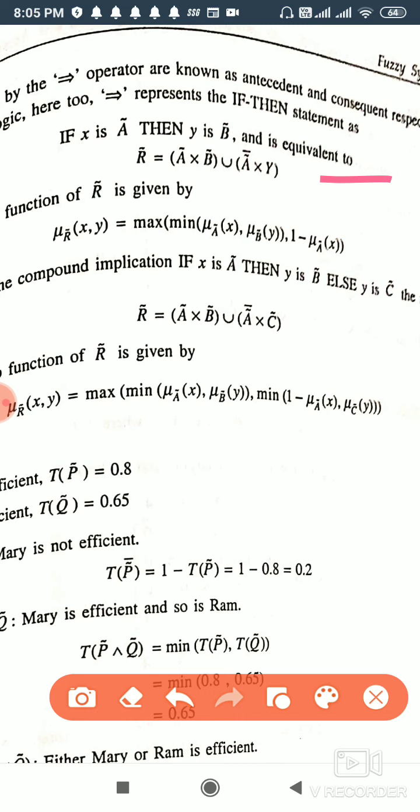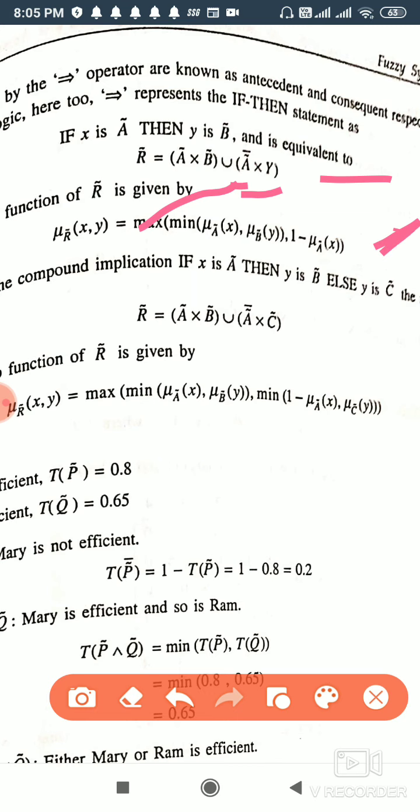And for not A cross Y, because Y is the whole set, we will take only not of the membership function of A. Now this union sign can be replaced by the maximum value. So the whole thing is given by the maximum of the minimum of the two values, that is mu of A, mu of B, comma 1 minus mu of A.